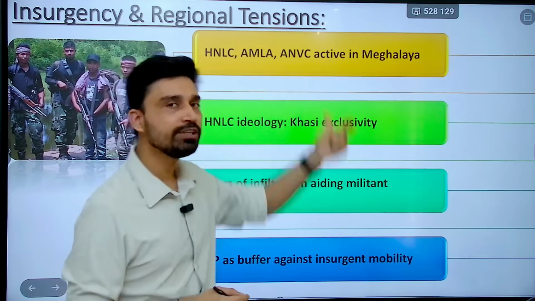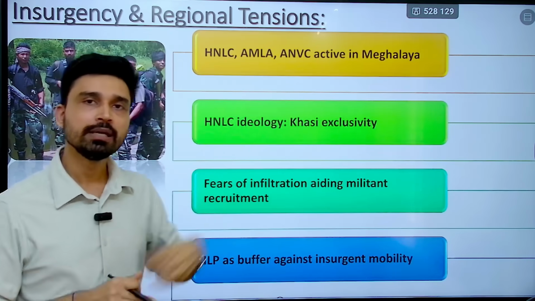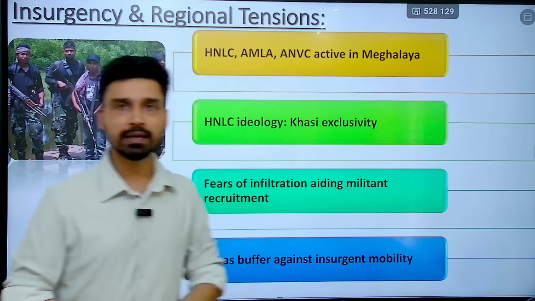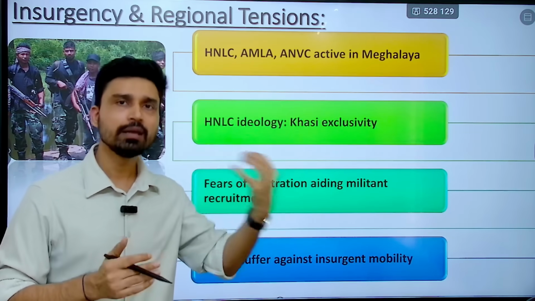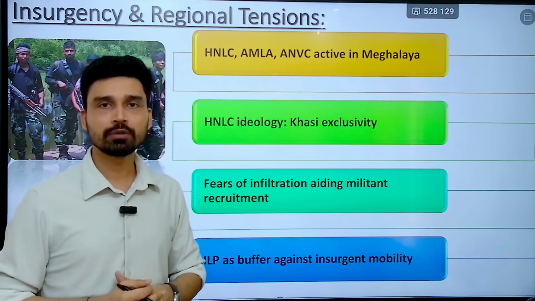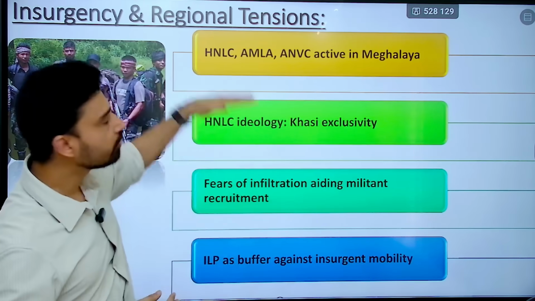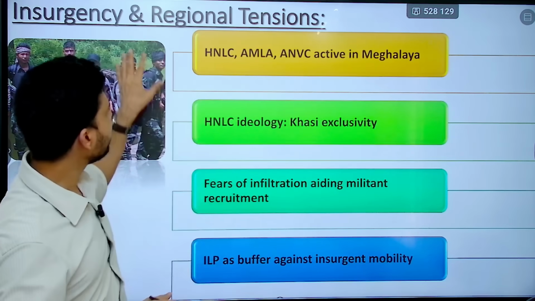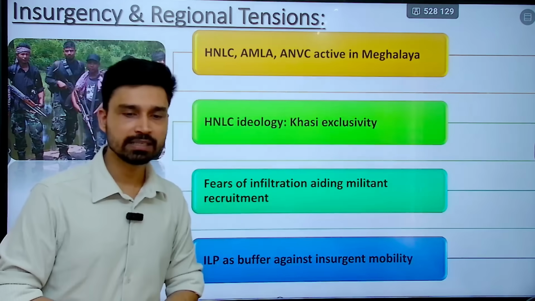You have ANVC, that is Achik National Volunteer Council. This represents the interest of the Garo tribes. All these groups are active in Meghalaya, and though they are kind of dormant in the current situation, if the migration threat becomes real, these groups can reactivate and come back to life, and that can further complicate the insurgency in Meghalaya.